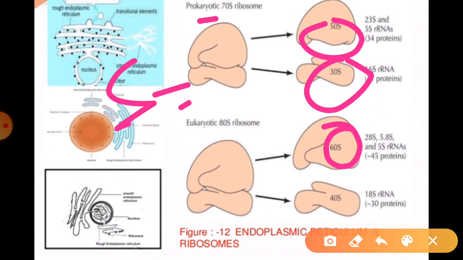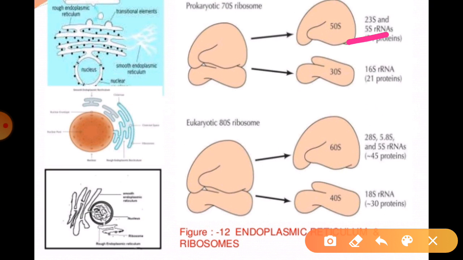These are the different ribosome subunits, the smaller unit and the larger unit. If we talk about the 50S, it is the large Svedberg unit, and on the other hand the 30S is the small Svedberg unit. You can understand with the help of this one.